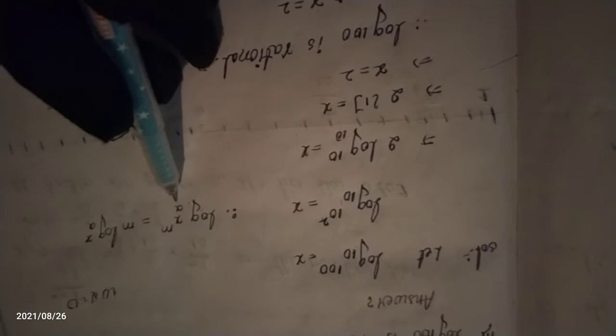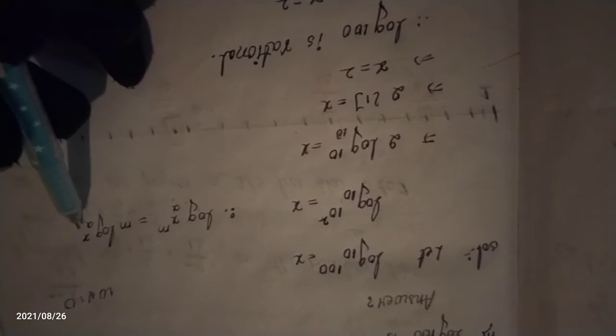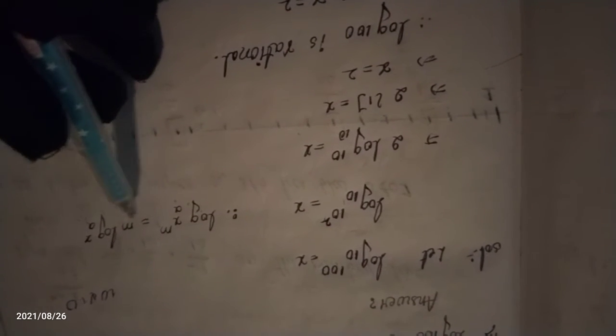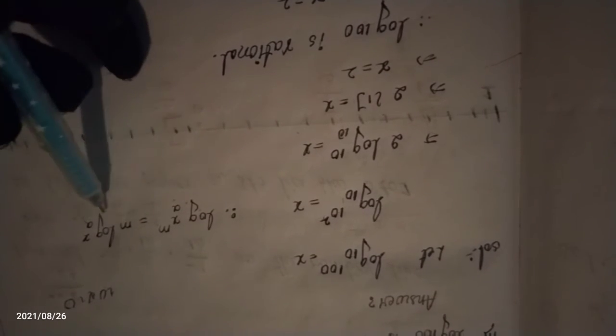For the LHS I am using this law: log of x to the power m to the base a is equal to m times log x to the base a. I apply this law on the LHS.